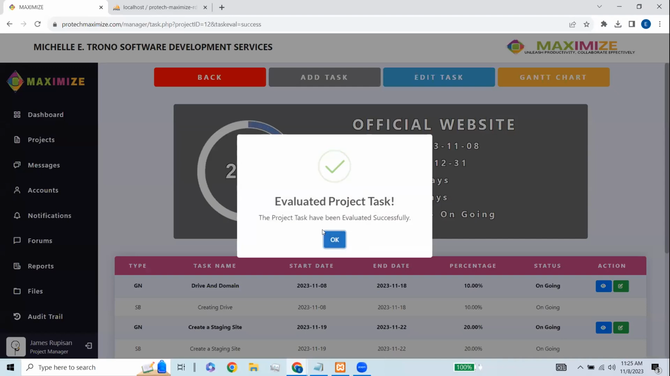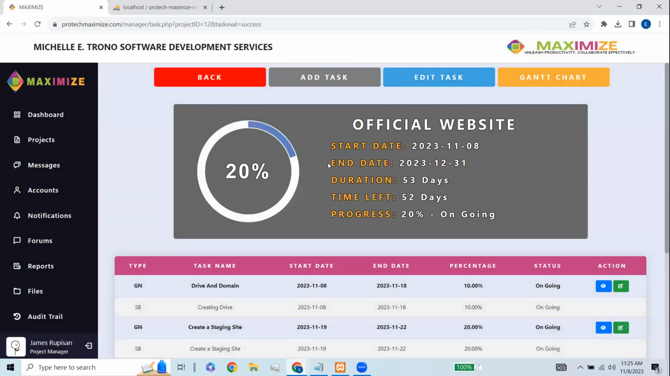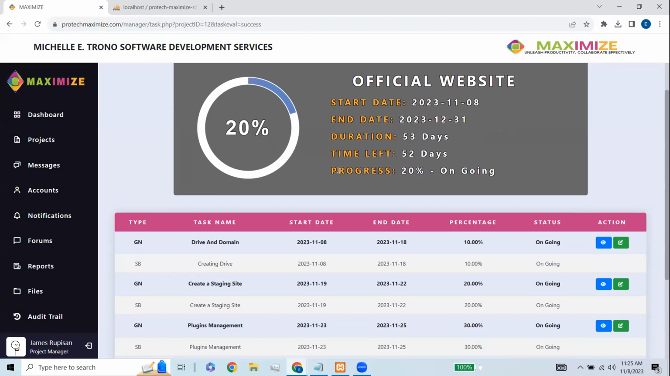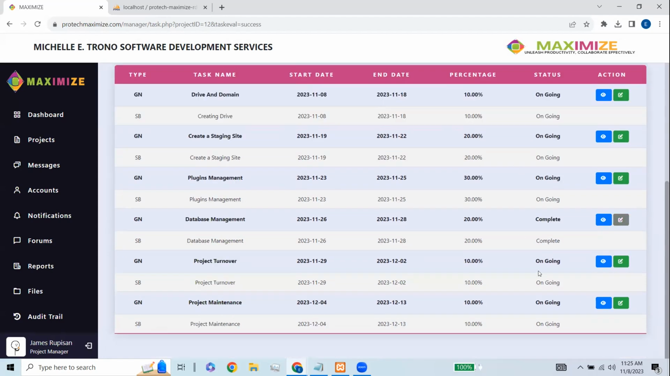And as you can see, the progress bar now shows us at 20%. So click it, okay, then 20%, since the one that we just rated is 20%. So please scroll down. Let's see the status of it. This one, the database management, as you can see, it's complete already. So please scroll up again.